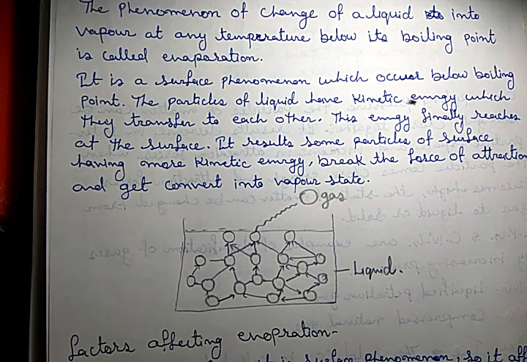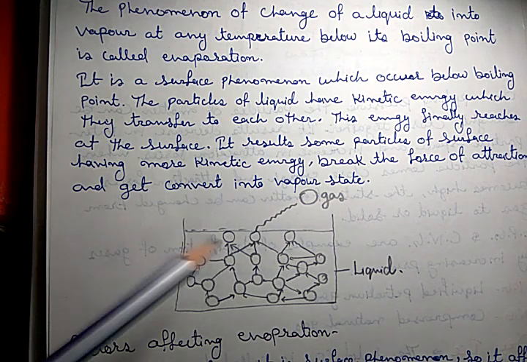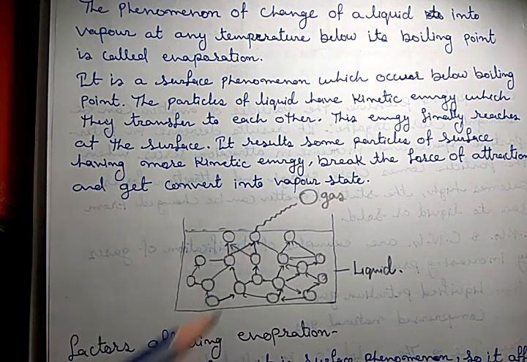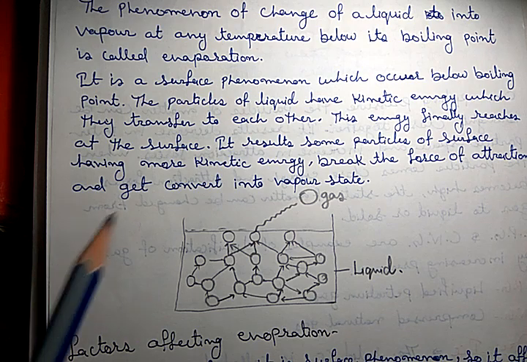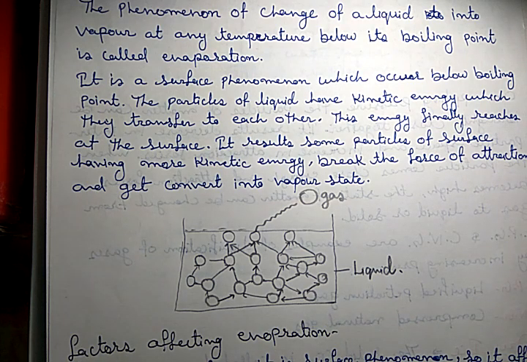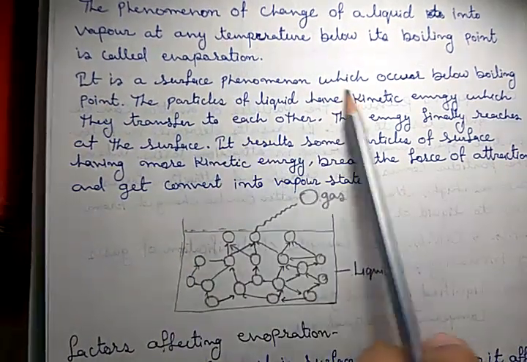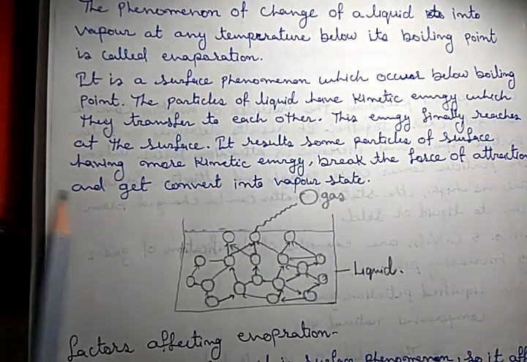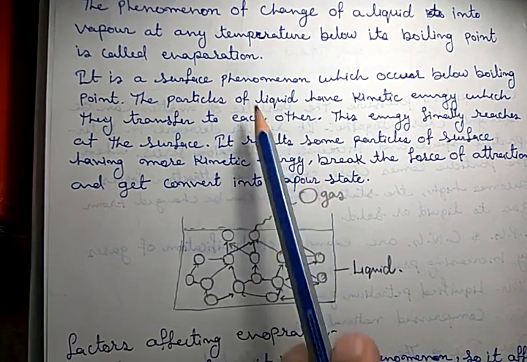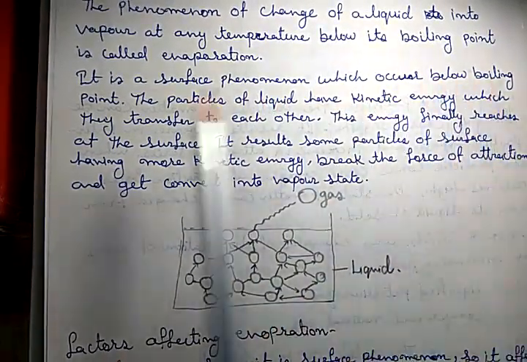That is the difference between evaporation and vaporization. In vaporization, each particle has enough energy, but here only the surface particles get enough energy to break the attraction forces and convert into the vapor or gas state. Clear? Now let me read it out. It is a surface phenomenon because the surface particles convert into gas, which occurs below its boiling point.